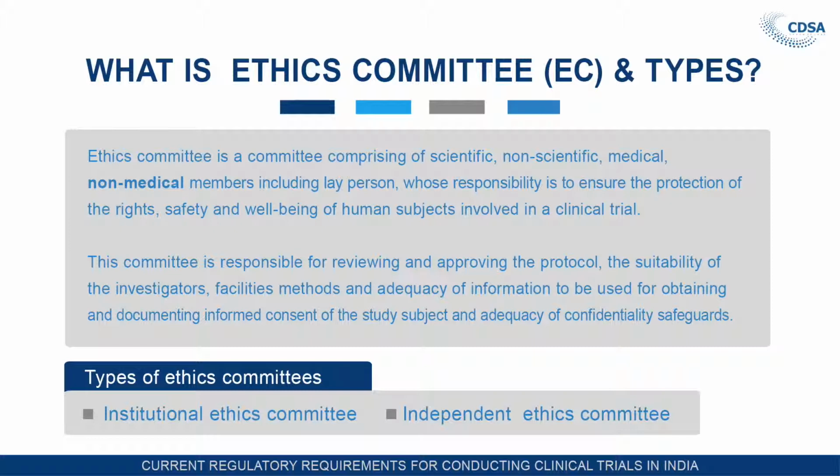So the ethics committee primarily approves the protocol, but the final approval of the protocol is by the licensing authority. We have seen in an earlier lecture, that is the DCGI.